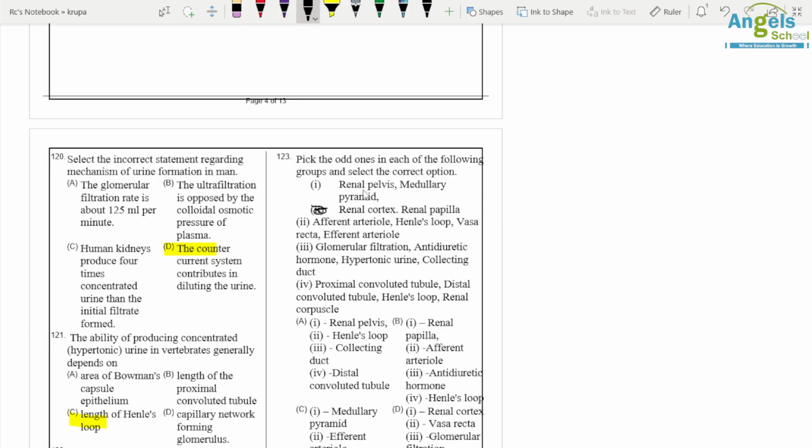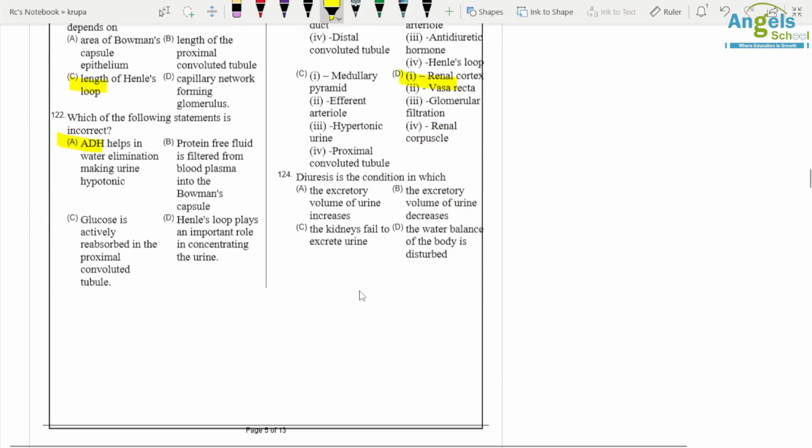In this, renal cortex is the odd one out. Then in the second, vasa recta is the odd one out. In the third, glomerular filtration is the odd one out, and in the fourth, renal corpuscle is the odd one out. Okay, so here option D is correct.